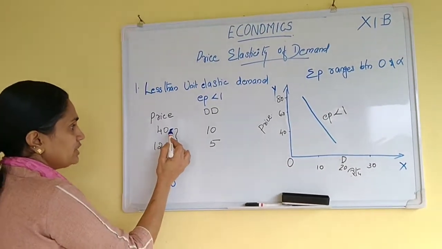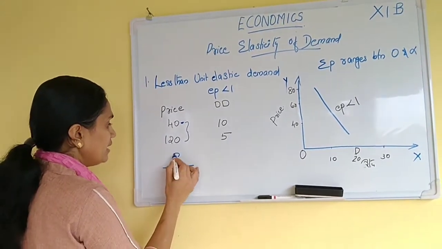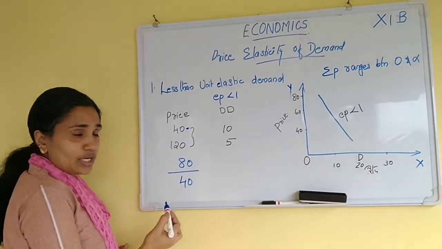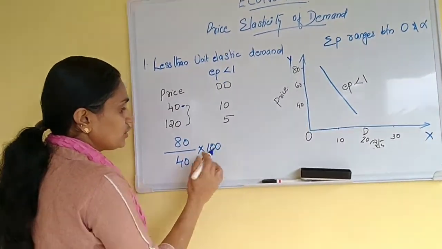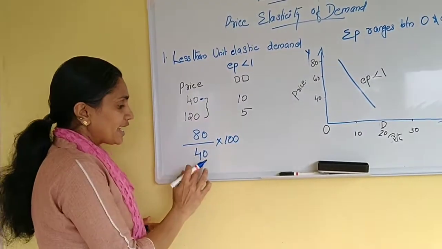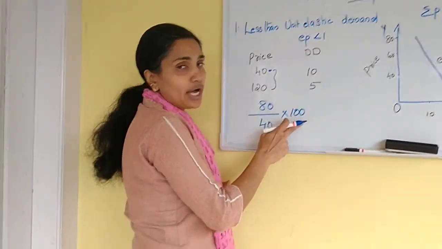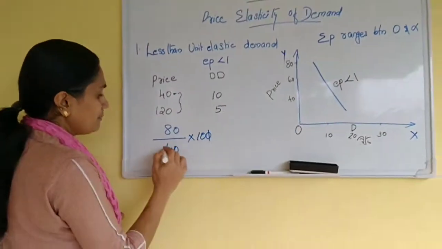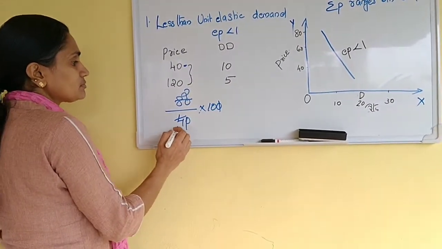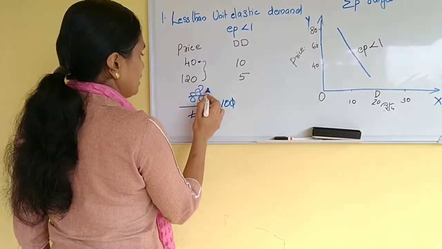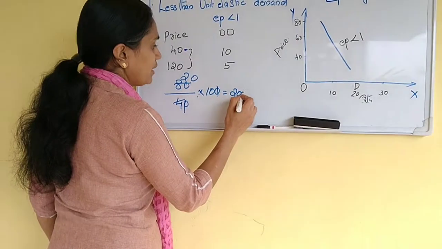The difference between the prices, 120 and 40, is 80. Then how can we convert it into percentage? Actual price difference divided by the actual price, into 100. Then we will get how much? 200. The percentage is 200.